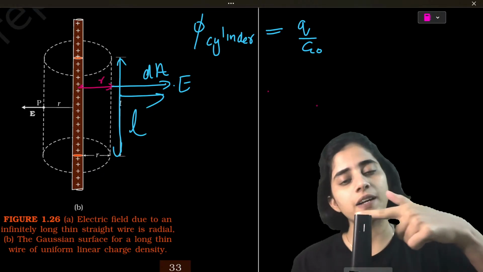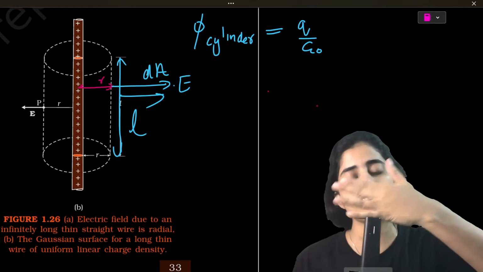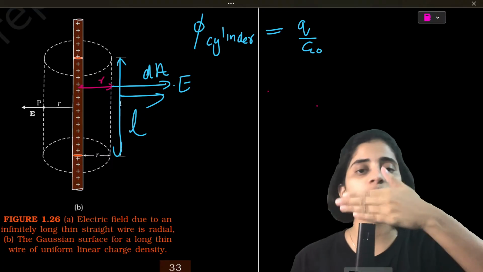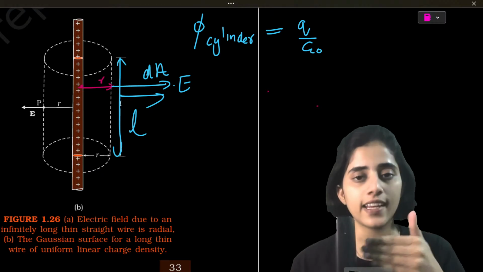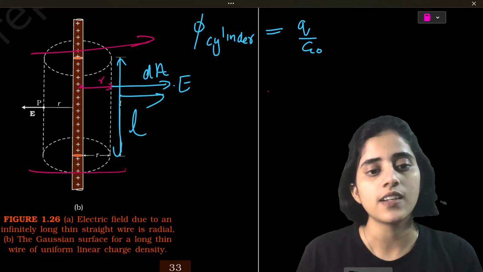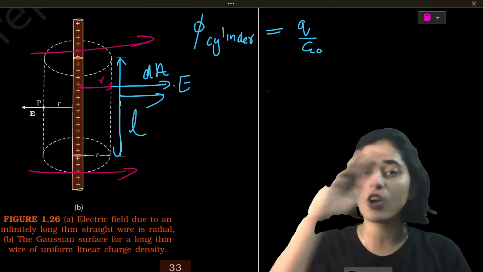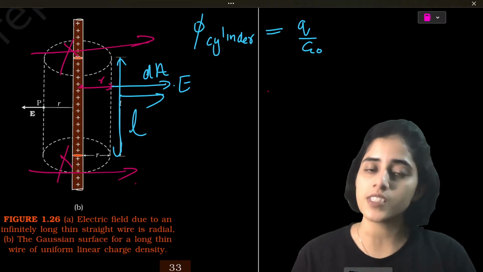But there are field lines passing through here, but it's not going to touch or cross. It's just passing above. So it has no flux there. Flux is only when it passes through a certain area. So on the top, you can see field lines just pass through like this. It is not passing through the area, it's passing on top. So there is no flux on these two surfaces.